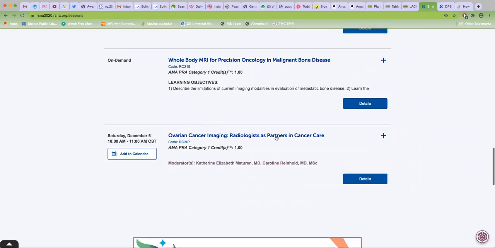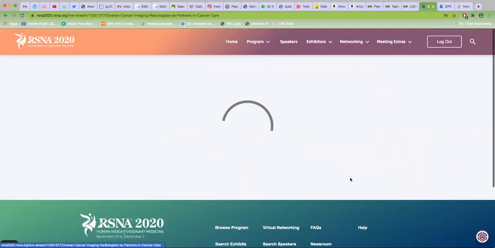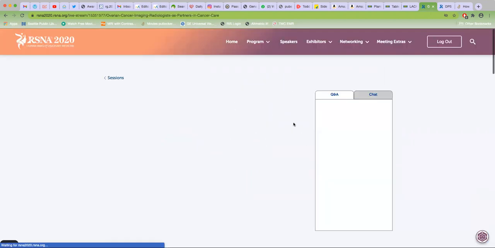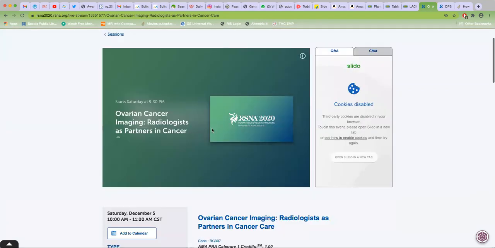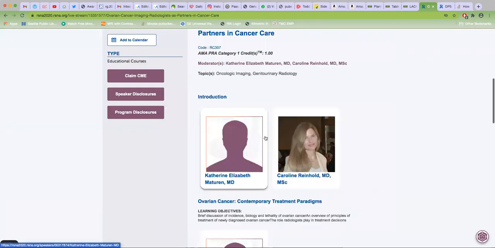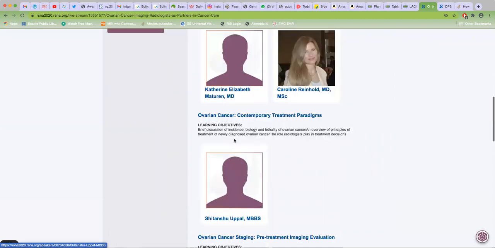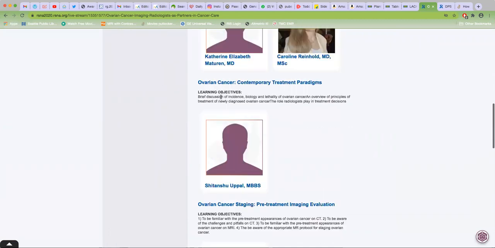So for example, if this sounds interesting to you, within cancer, radiologists as partners in cancer care, you want to see details. You will look at details, which will tell you who was speaking, etc., and you can just play it. These are the speakers. You won't know their names very well, but the learning objectives will help you understand what you will learn at the end of the exhibit. So incidence, biology, lethality, etc.